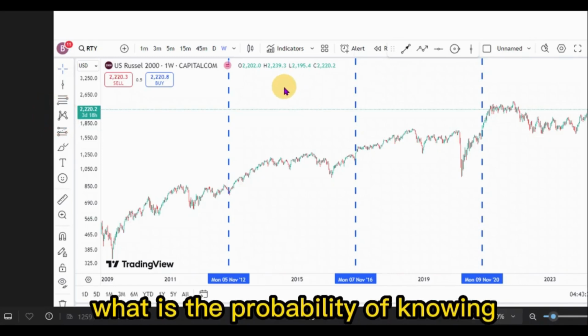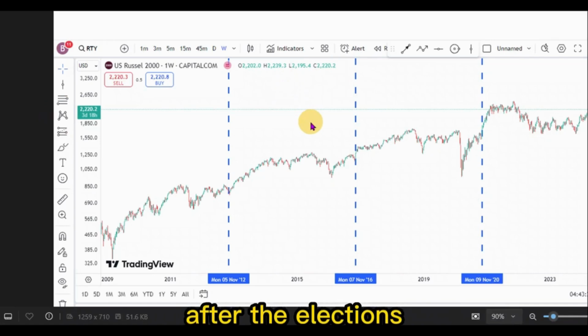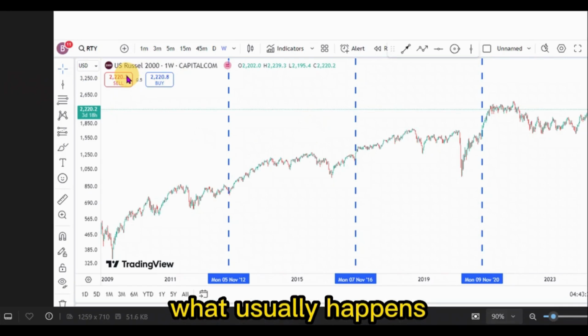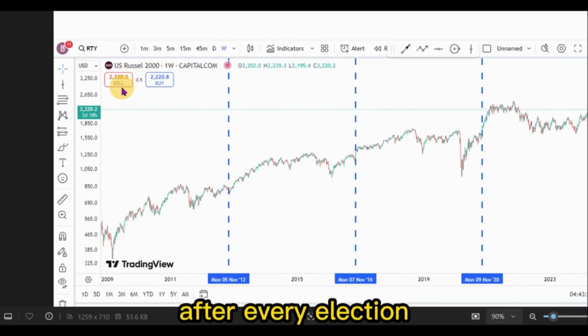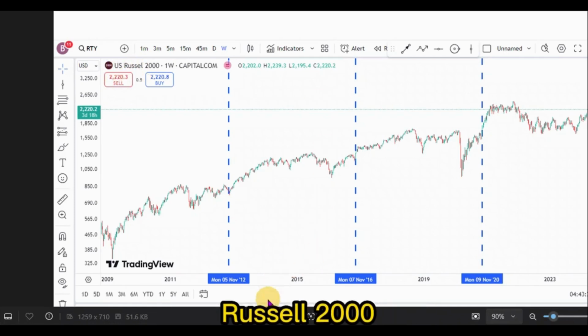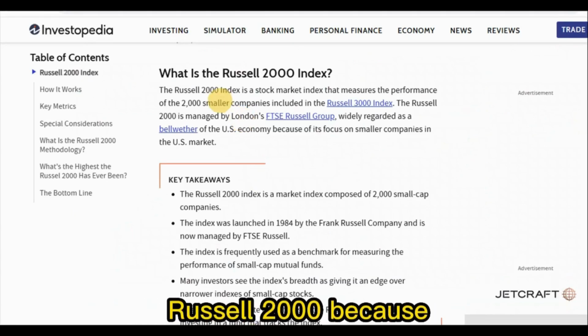What is the probability of knowing what is going to happen after the elections? This chart right here shows us exactly what usually happens after every election. This is the chart of the US Russell 2000. Now, why are we using the US Russell 2000?